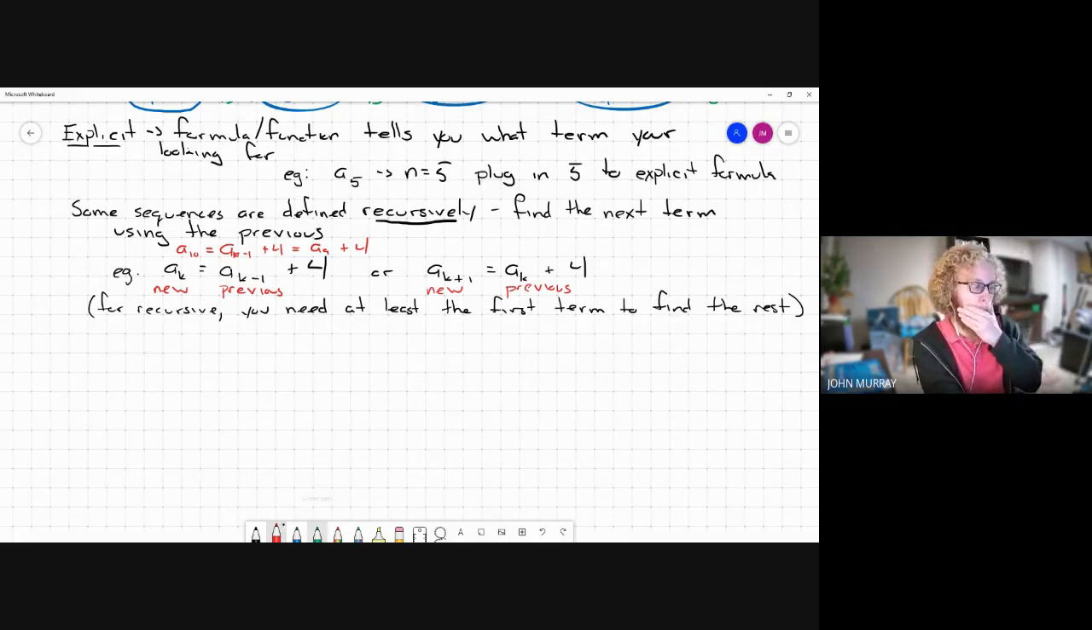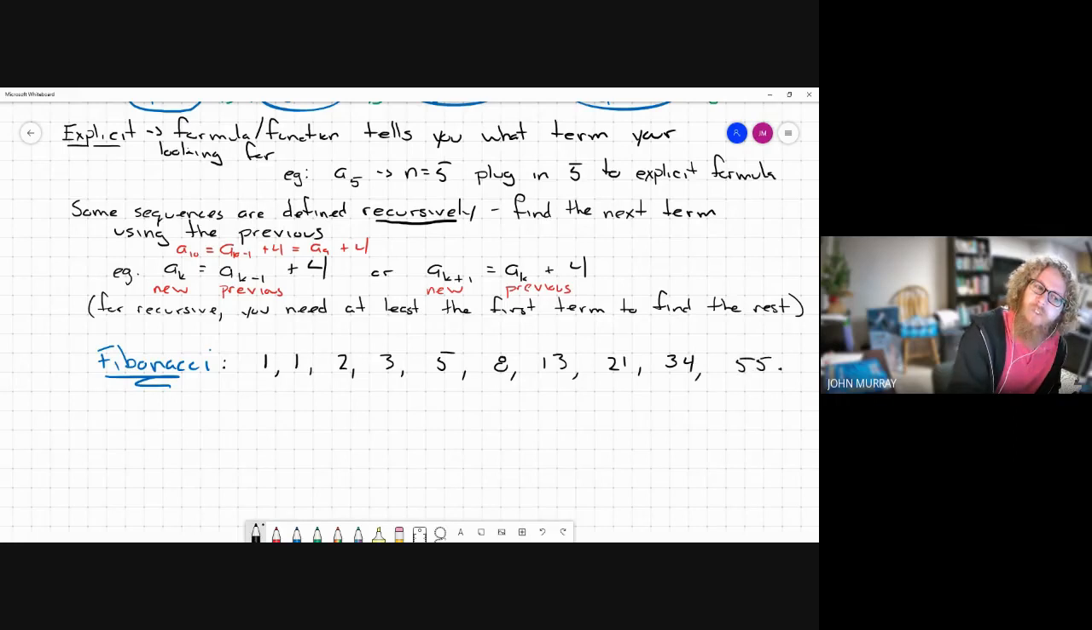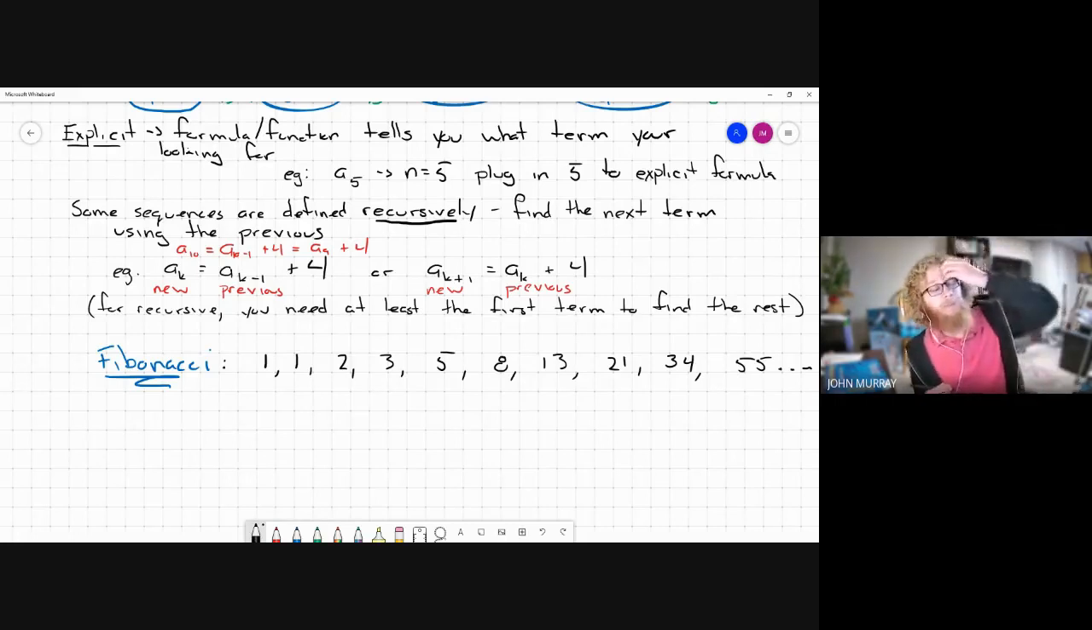All right, so let me, yeah, let's. So the Fibonacci sequence is an interesting set of numbers that this dude Fibonacci came up with a long time ago. Okay, and it goes on forever.